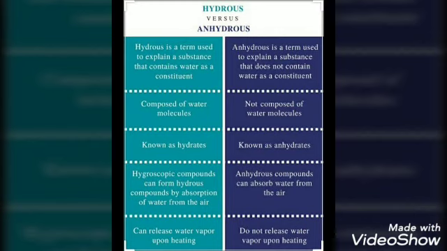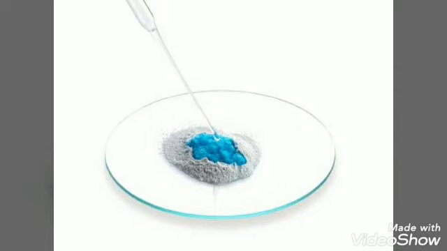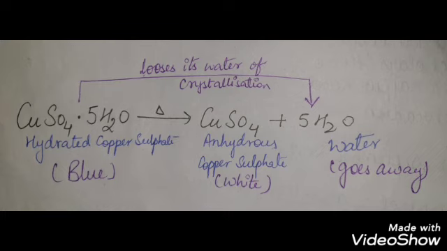Now, what will happen if we add some water to an anhydrous salt? Children, it will become hydrated once again, and it will regain its color. This will become more clear from the following example. The copper sulfate crystals, which are CuSO4.5H2O, are blue in color.